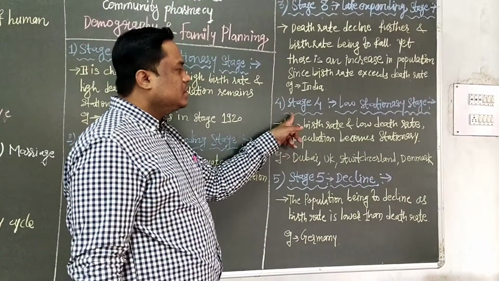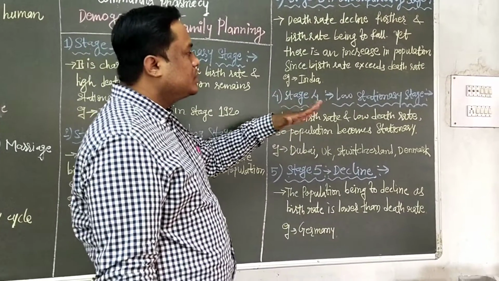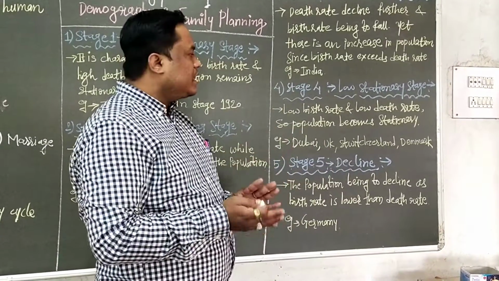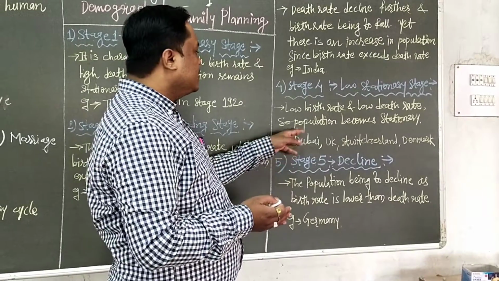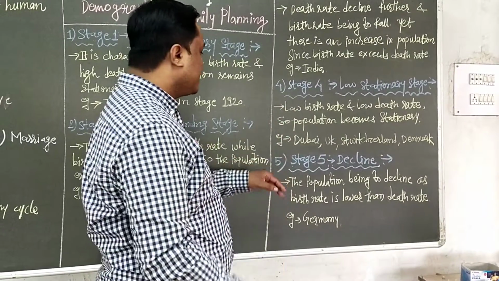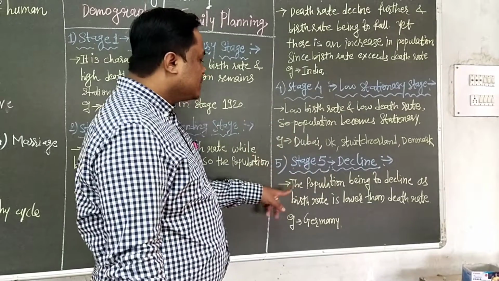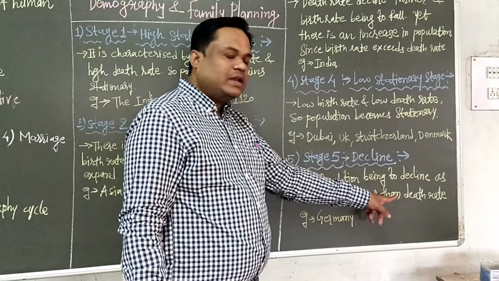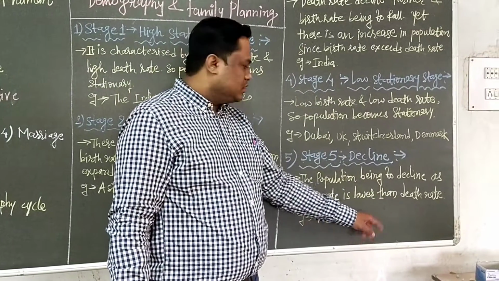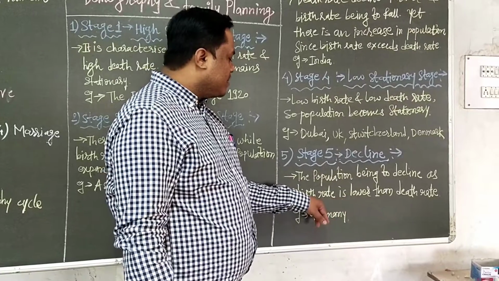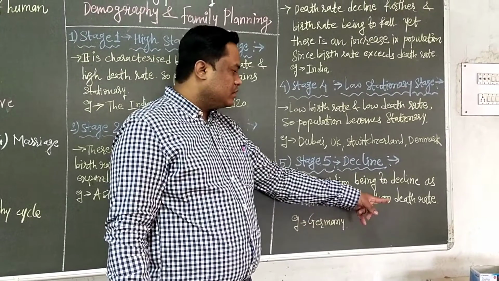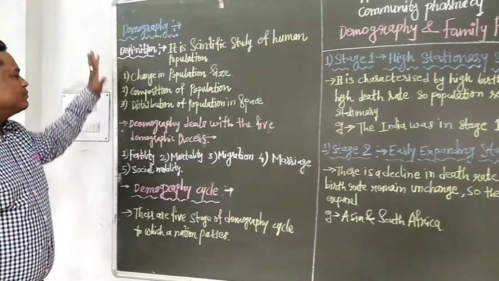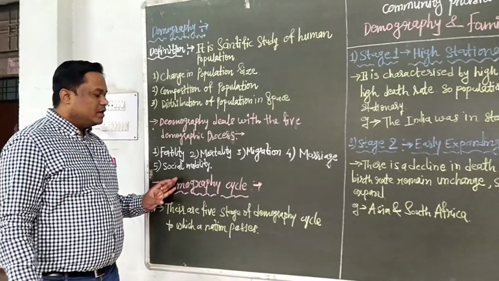Next is stage 4, the low stationary stage: low birth rate and low death rate, so the population becomes stationary. And last is stage 5, the decline stage: the population begins to decline as the birth rate is lower than the death rate. So this is all about the definition of demography, the processes of demography, and the demographic cycle.